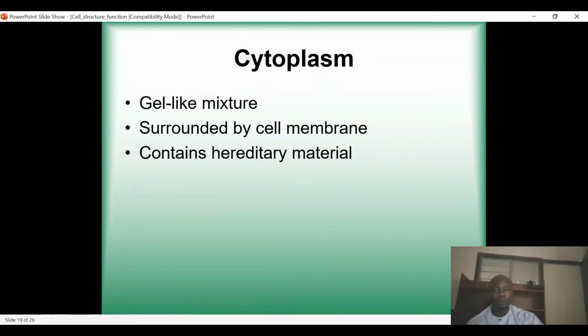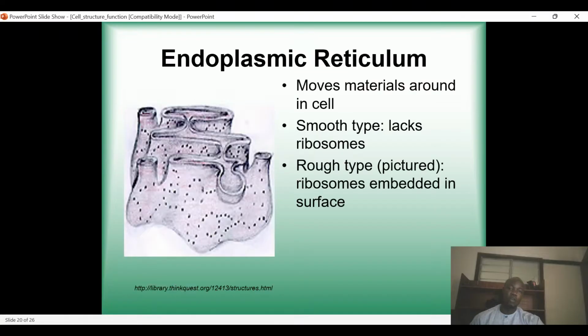And then the next thing is cytoplasm. So what is cytoplasm? Cytoplasm is a gel-like mixture, surrounded by the cell membrane, and it contains hereditary material. It's not only hereditary material, because the cytoplasm is a fluid-like structure in which all the organelles of the cells are suspended. All the organelles, like mitochondria and Golgi body, are suspended in the cytoplasm.